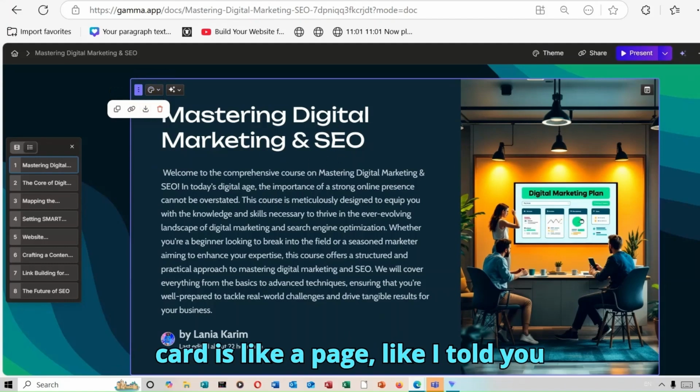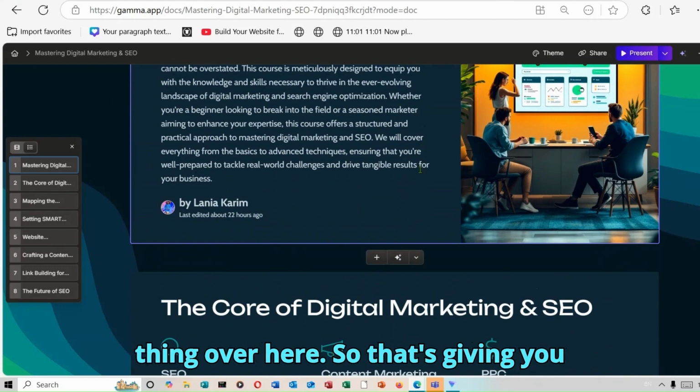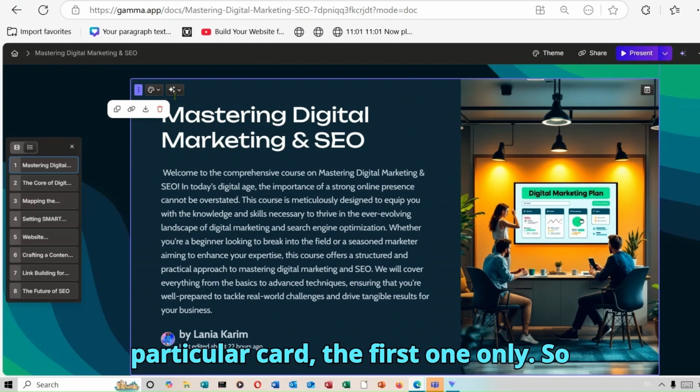So the card is like a page, like I told you guys. So this is a card, okay? This entire thing over here. So that's giving you access to do those edits to this particular card, the first one only.